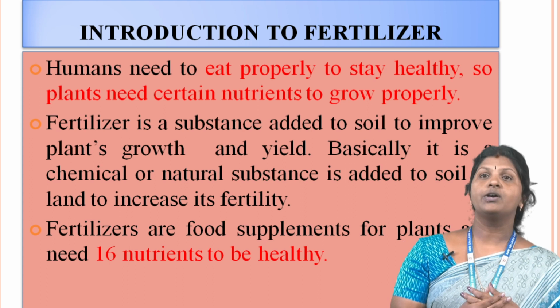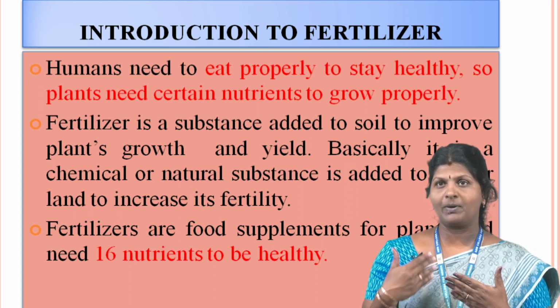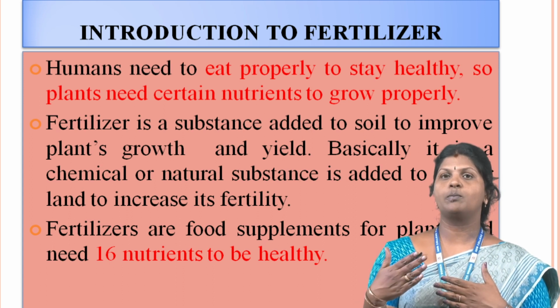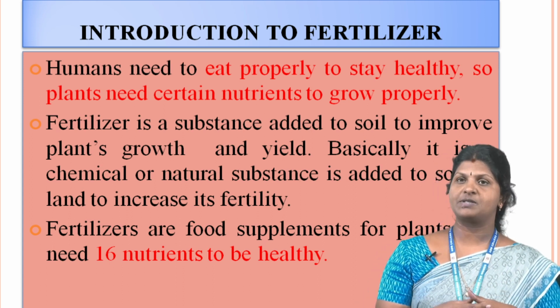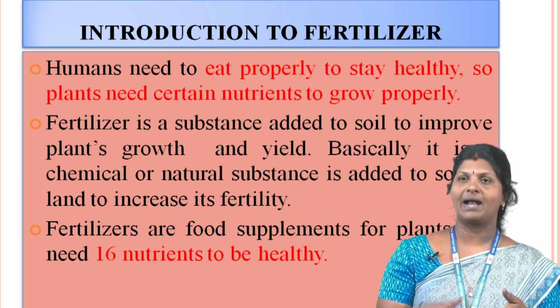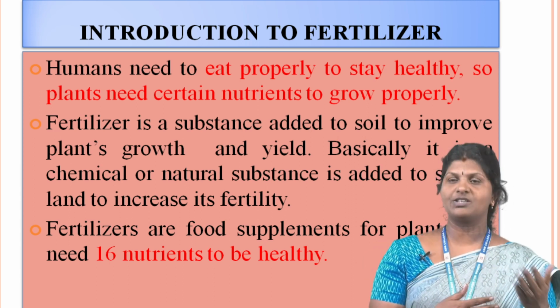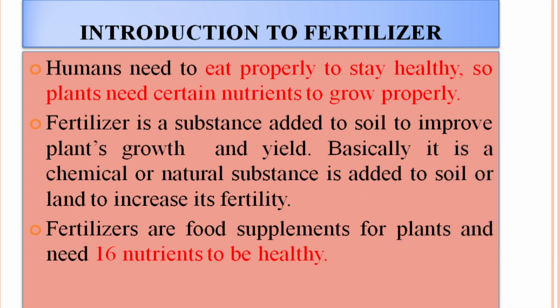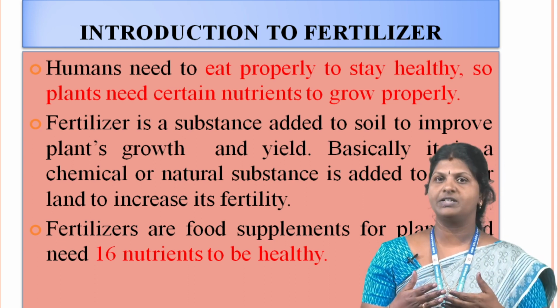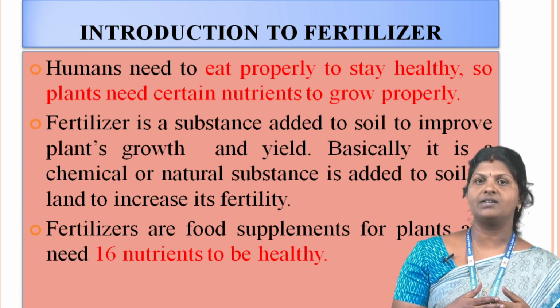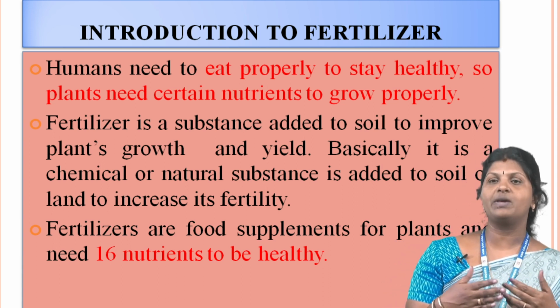Introduction to fertilizer. Humans need to eat properly to stay healthy, so plants need certain nutrients to grow properly. Fertilizer is a substance added to soil to improve plant growth and yield. Basically, it is a chemical or natural substance added to soil or land to increase its fertility. Fertilizers are food supplements for plants, and plants need 16 nutrients to be healthy.